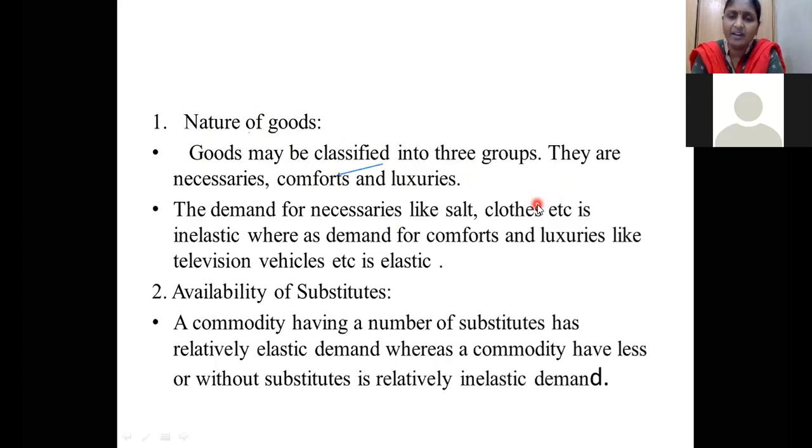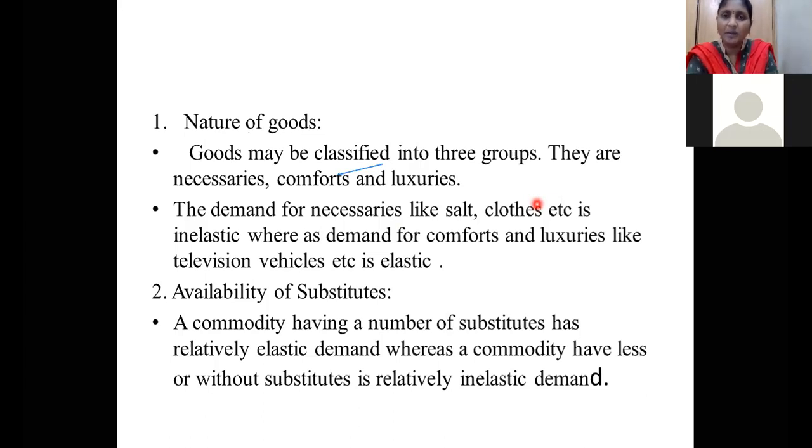Necessaries, I have already told you. Every person in our region uses rice. Whatever the price change of rice, even if there is a 10% increase in the price per kilo, we are not going to reduce buying the same kilograms of rice for the next month.